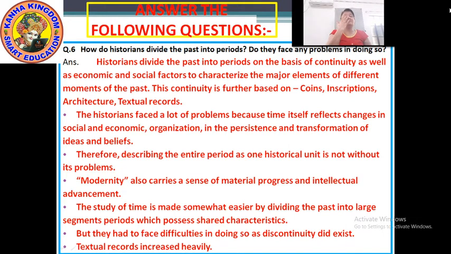Okay, next, therefore describing the entire period as one historical unit is not without its problems. Next, modernity also carries a sense of material progress and intellectual advancement.